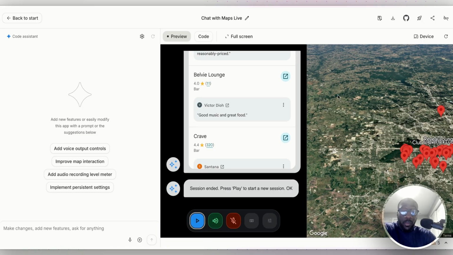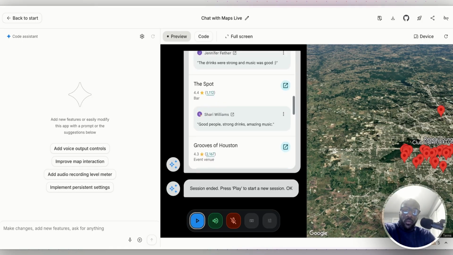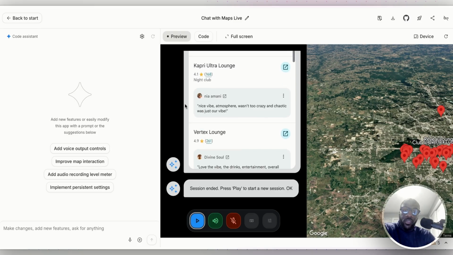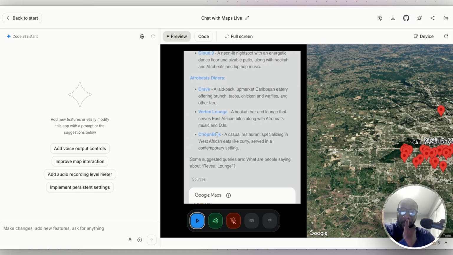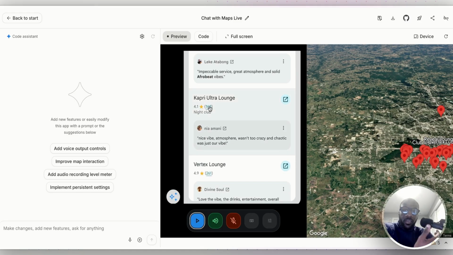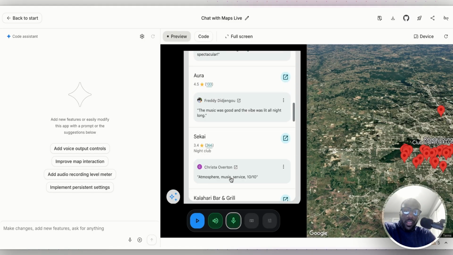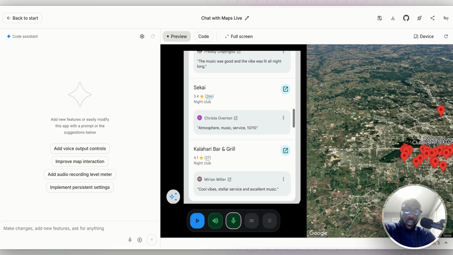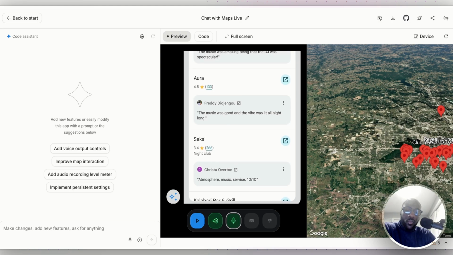So this is a big release by Google. Those who are looking to build apps that involve Google Maps or Google search or specific locations and availability and so on, you can now do that with this new feature that they've added. And then you could click to get information on timing and things of that nature. I'm kind of curious if it can give that back to you. In the case of Aura Lounge, do you know what their hours of operation are?